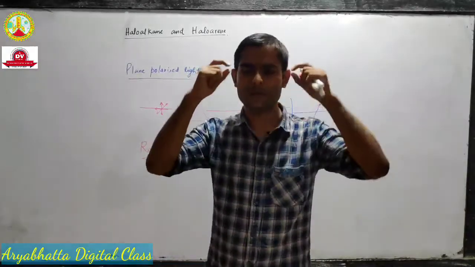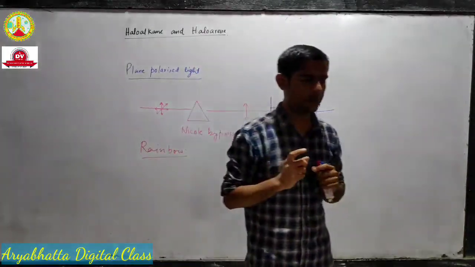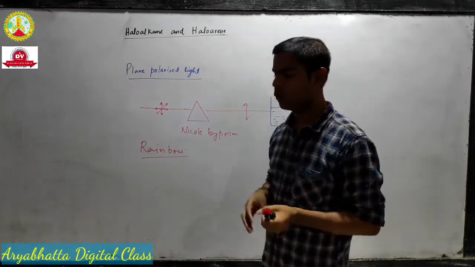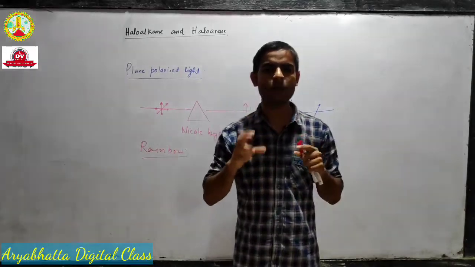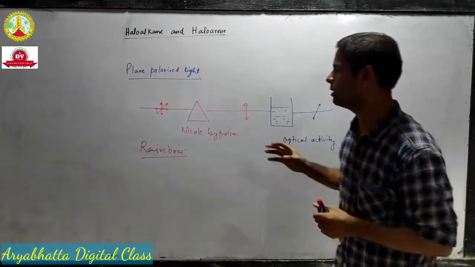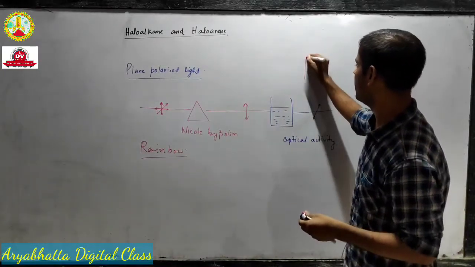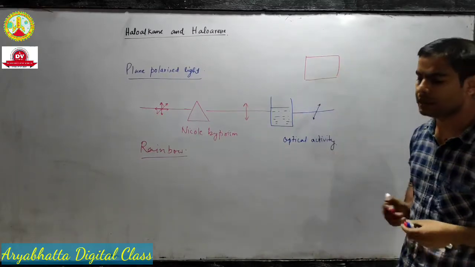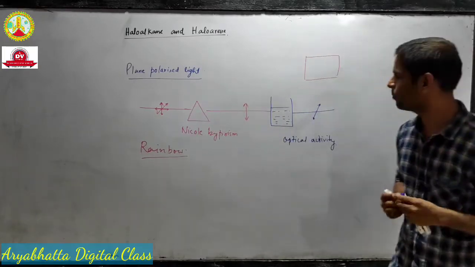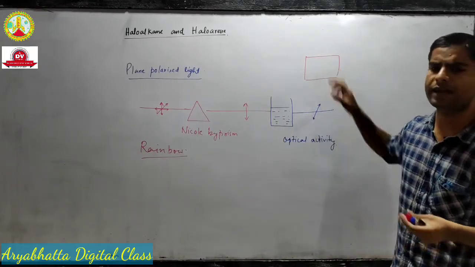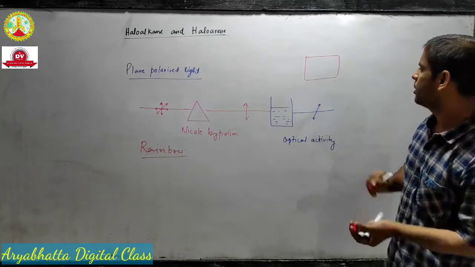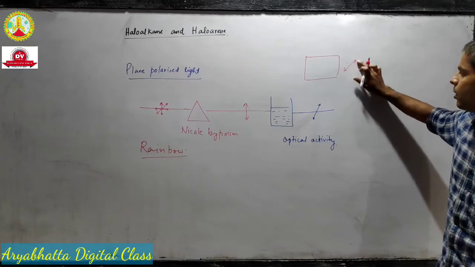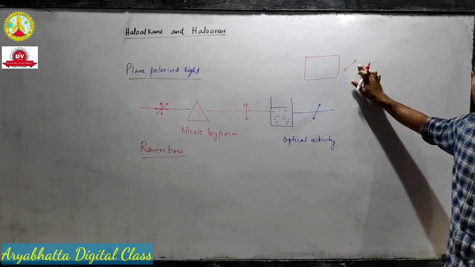What happens if I am wearing Polaroid glasses, the sunglasses? You can test it at home also. It's a very fun experiment. If you have an LED or LCD TV, suppose this is my LED TV, the light coming from an LED or LCD TV is also polarized light. So these lights are polarized, and suppose the plane of polarization is like this.